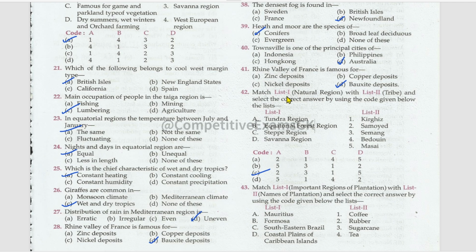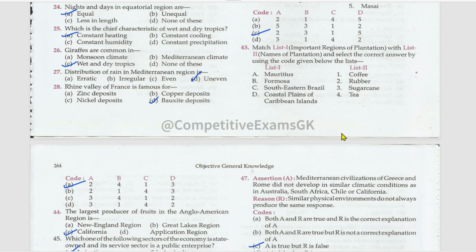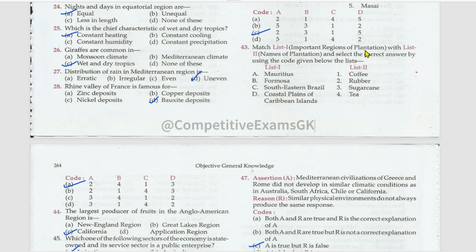Another matching. List one of the natural regions and list two of the tribes. Tundra region, Samoyed. Equatorial forest region, Semang. Steppe region, Kyrgyz. Savanna region, Maasai. Another matching. List one of the important regions of plantations and list two of the names of the plantations. Mauritius, rubber. Formosa, tea. Southeastern Brazil, coffee. Coastal plains of Caribbean islands, sugarcane.